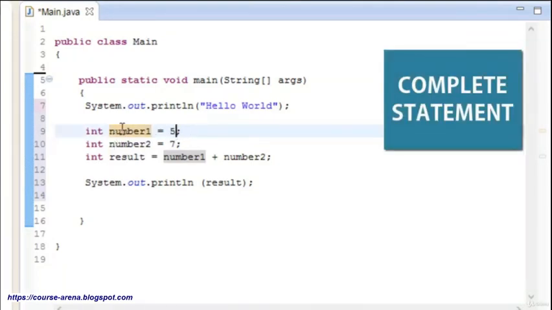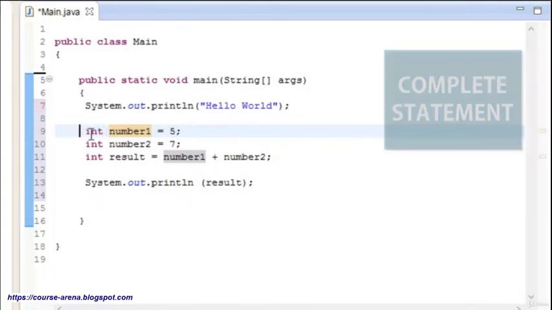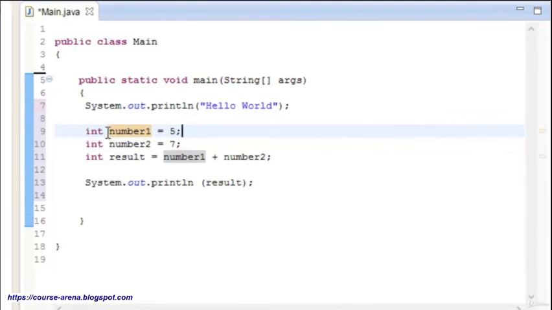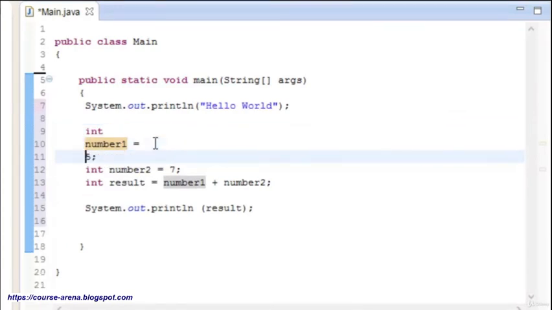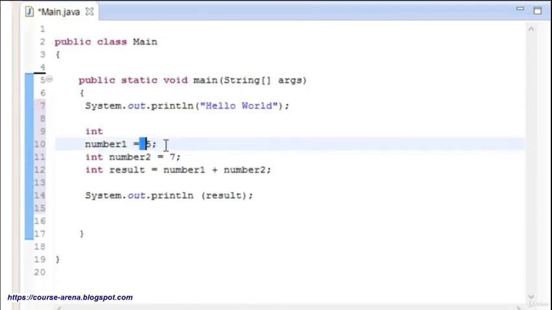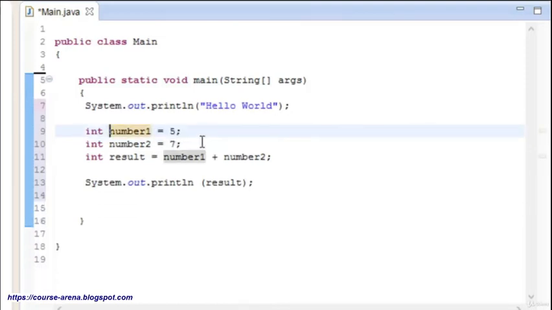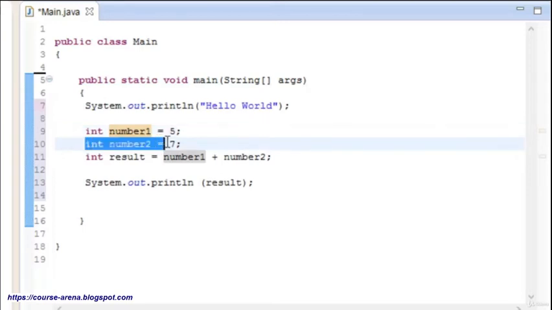The compiler will not know that it is a statement in the way humans know it. If I add a space like that, it will automatically go ahead and create it. This is not the proper human way to read the code, because this looks much better for us to understand. So now this is also the same line.